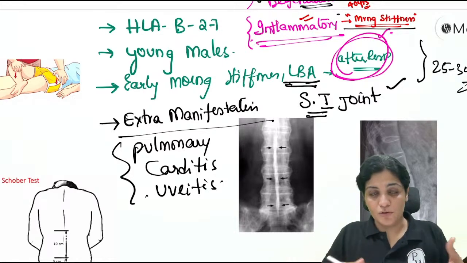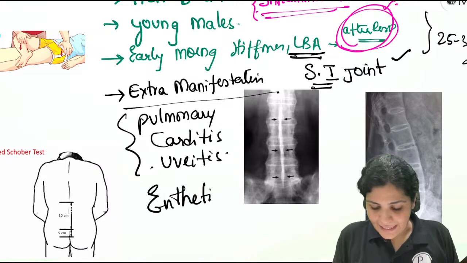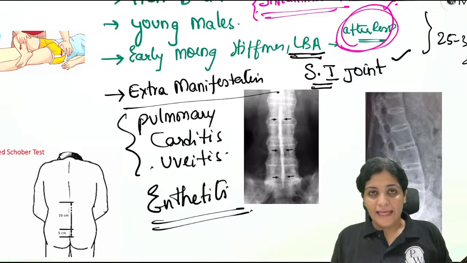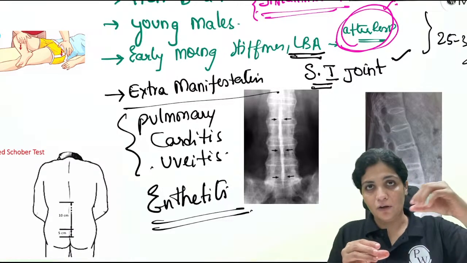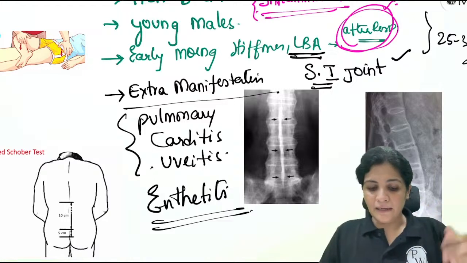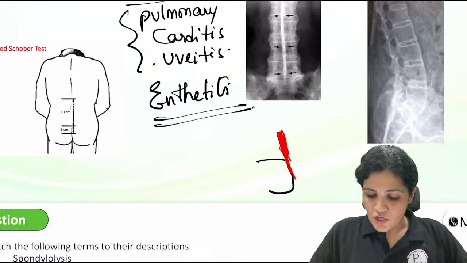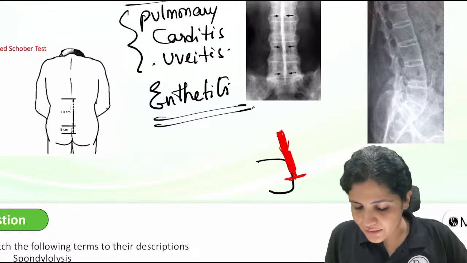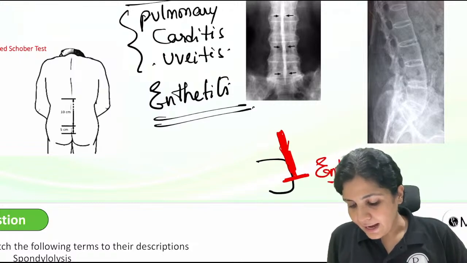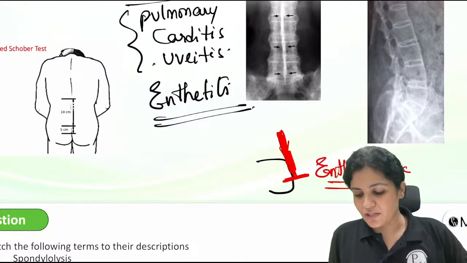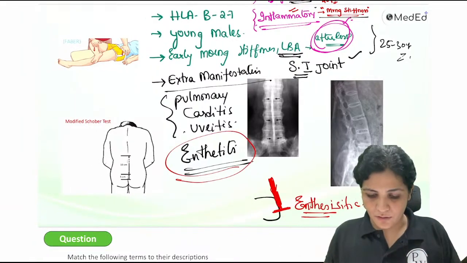That means other than joint pain, he will have enthesitis. What is this enthesitis? Enthesis is the point where the tendon gets attached to the bone. For example, if this is your calcaneum bone, the Achilles tendon will get attached here to the bone, right? So this point of attachment of the tendon to the bone is called enthesis. And in all these areas he will have inflammation, so this is called enthesitis. So he will have pain over there, here, everywhere. He keeps on telling us the pain.